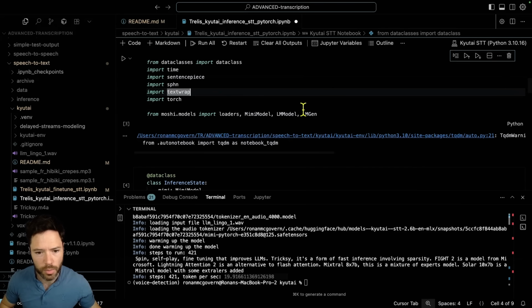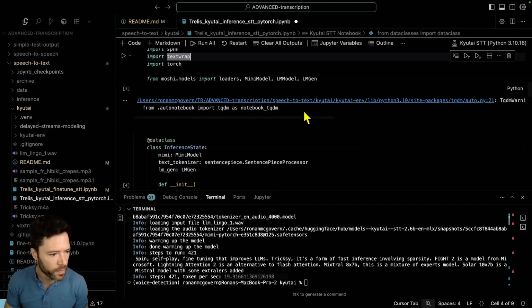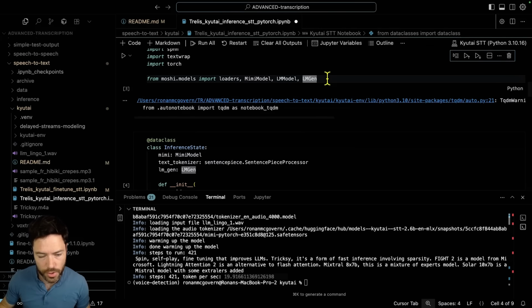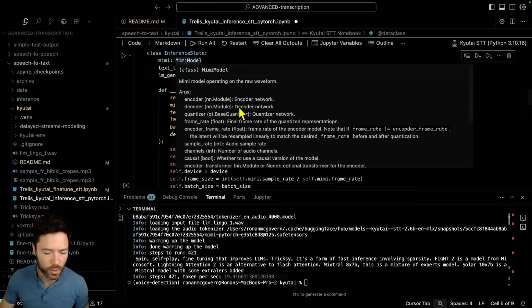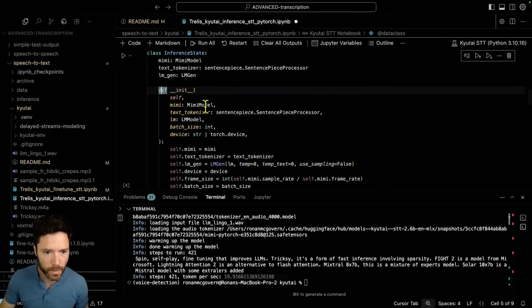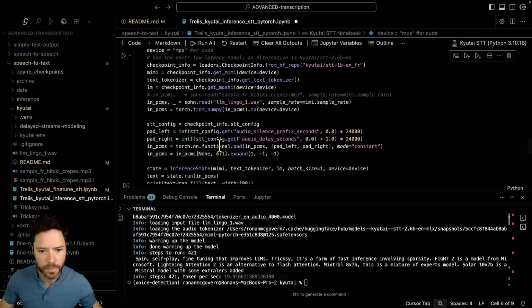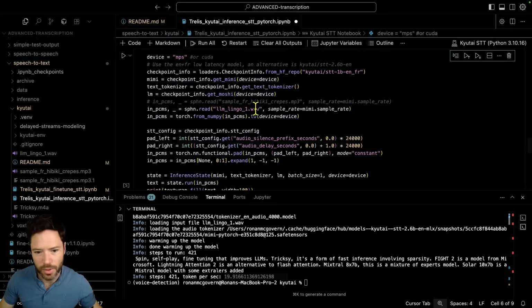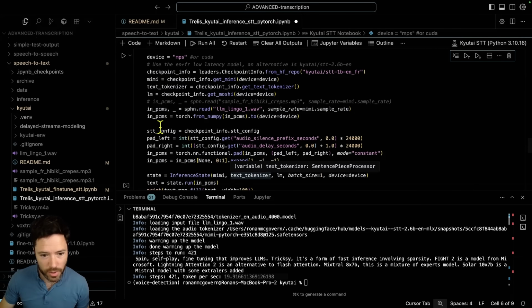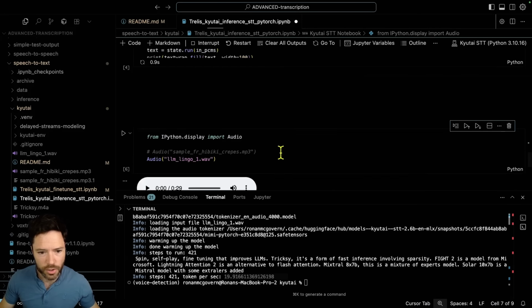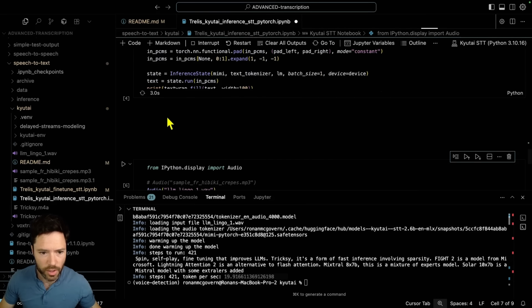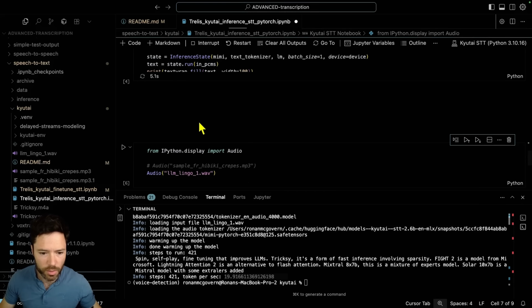And then we're going to import some of the loaders. The way I'm doing it here is not using transformers. It's using the raw Moshi implementation. So we're actually loading a text tokenizer and then the audio tokenizer, which is called Mimi. So we'll load that up. And then we're going to, using PyTorch code here, basically set up the padding, set up all of the tensors, and we're going to run the inference. And that should allow us to just print out the transcript here once it's complete.